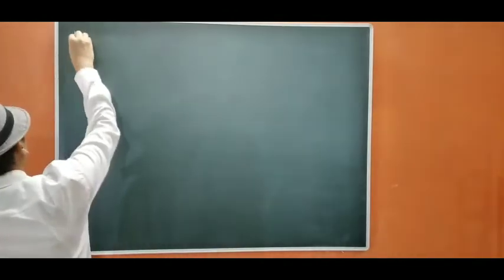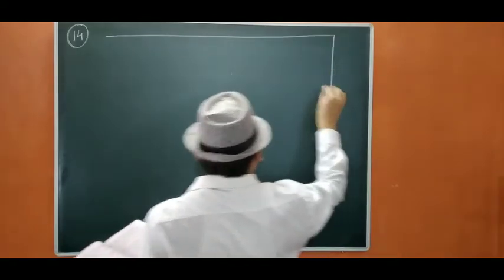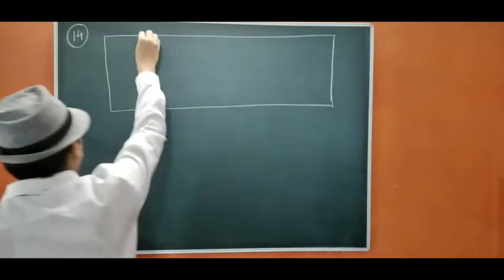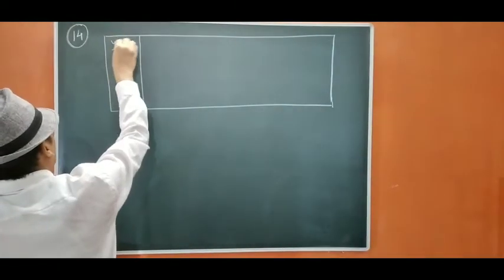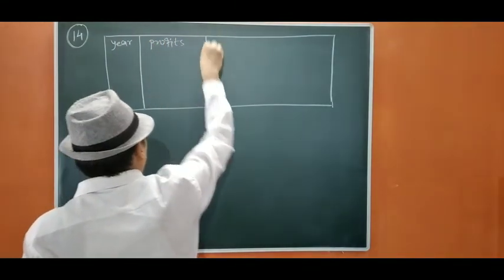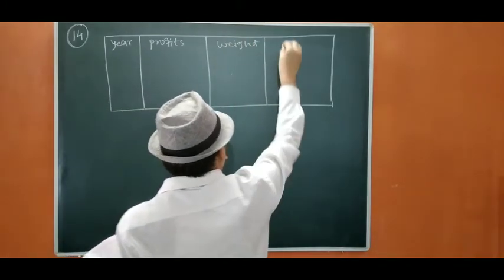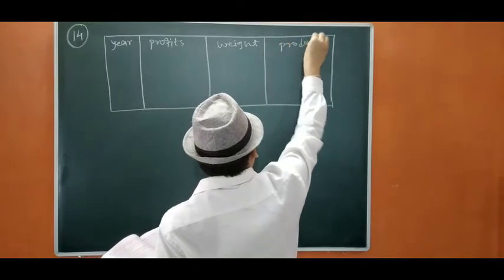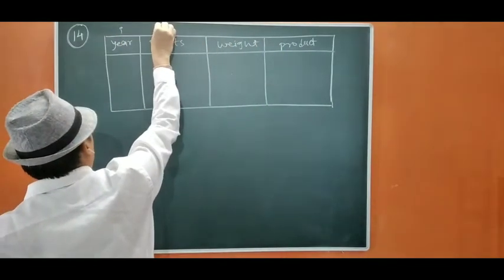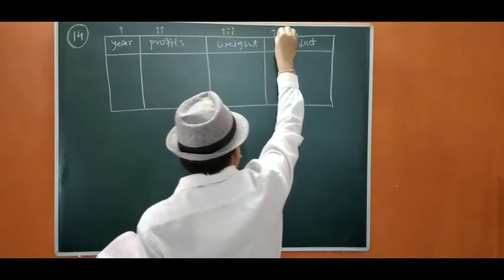So let us start the question. Question number 14. We are going to use the product method first. Here: year, profits, weight, product. Okay. Now, I have already told you that we are going to multiply the second column with the third to get the answer of the fourth.